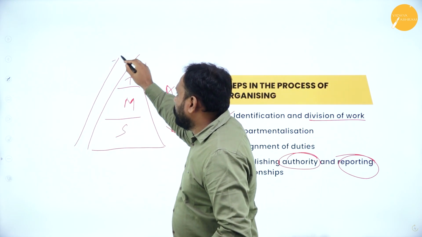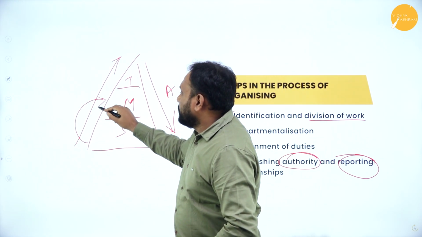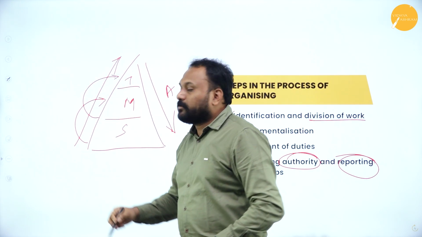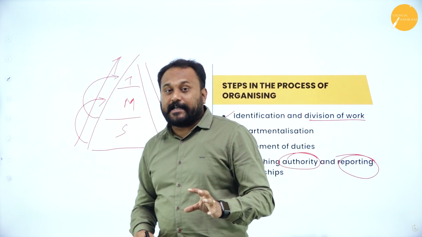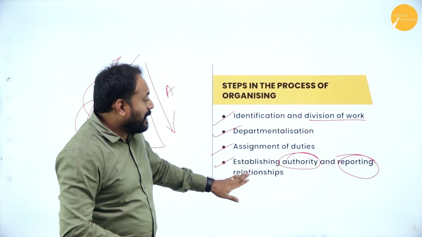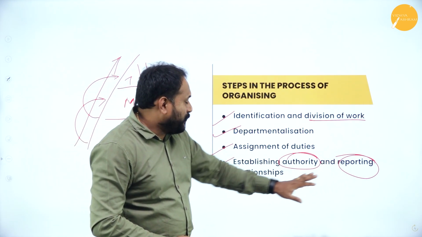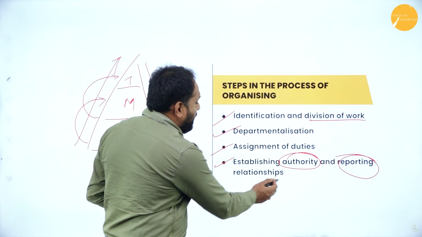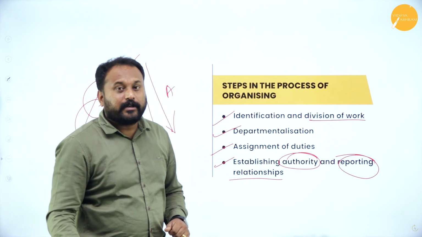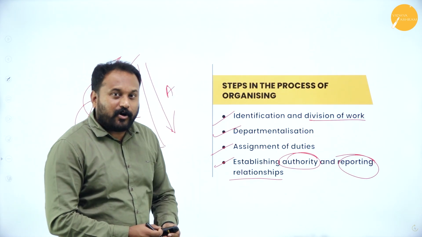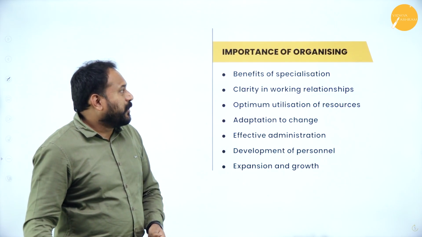Supervisory level will report to the middle level, and the middle level will report to the top. That is the last thing in organizing: establishing authority and reporting relationship. Who should have more authority? Who should report to whom? That is given by organizing. Next is the importance of organizing.